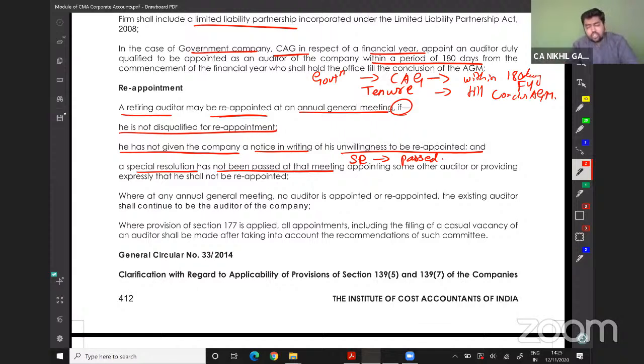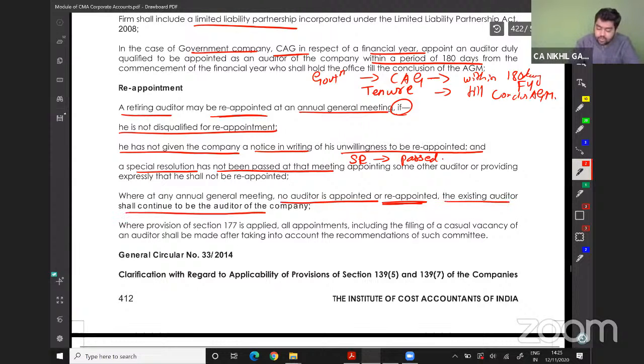If this special resolution is not passed, he is eligible for appointment. Where at any annual general meeting no auditor is appointed or reappointed, the existing auditor shall continue to be the auditor of the company. It means for every year there will be an appointment of the auditor.